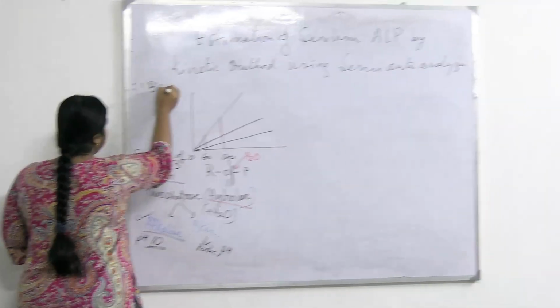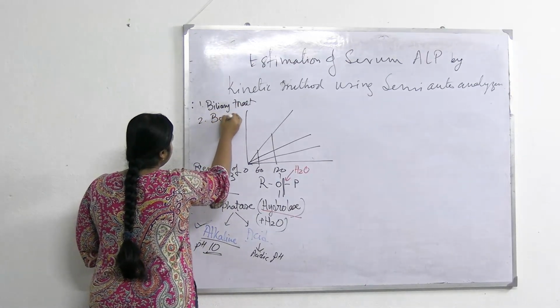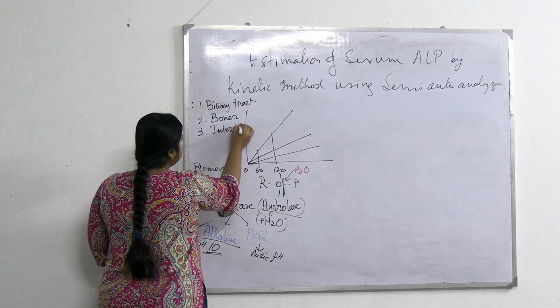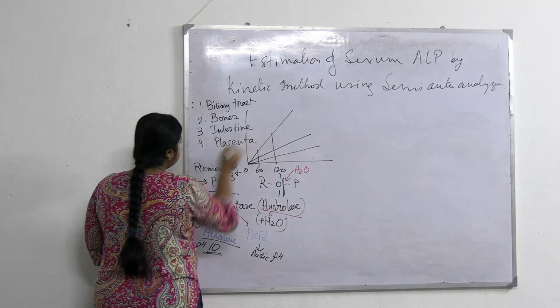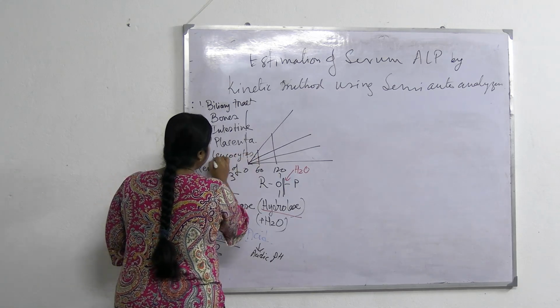Another source, that is bone, the osteoblasts. Wherever there is more osteoblastic activity, there will be more alkaline phosphatase concentration. Okay. So, number one source, that is biliary tract. Number two, bones. Number three, intestine. Number four, placenta. Okay. And leukocytes or white blood cells.